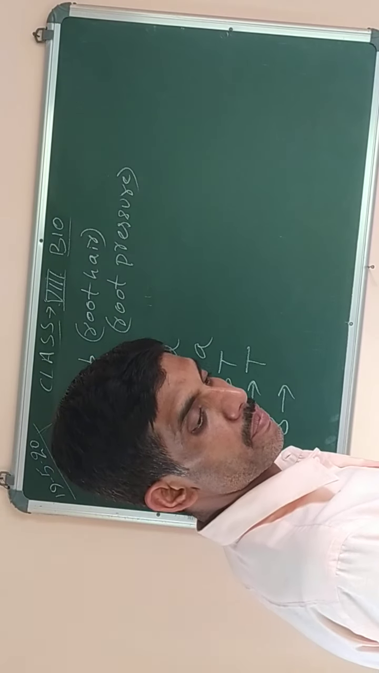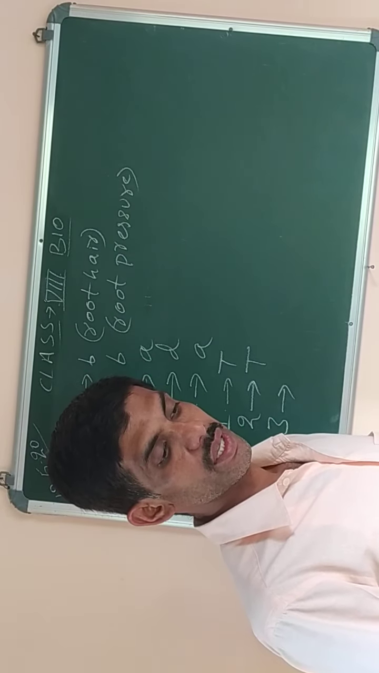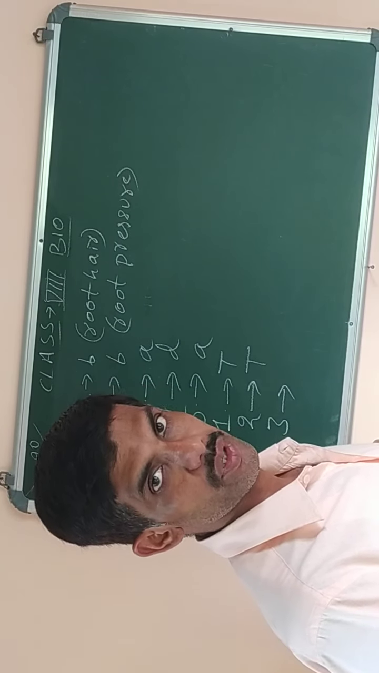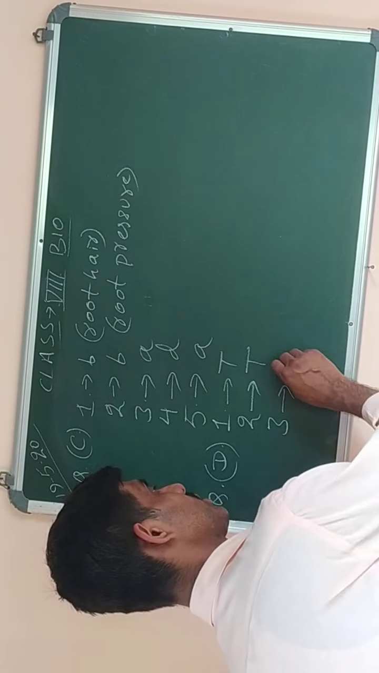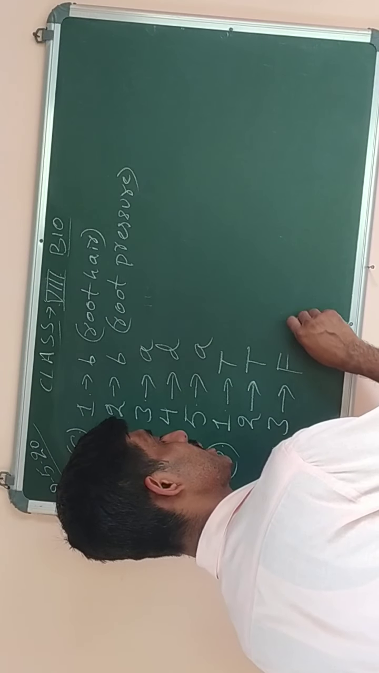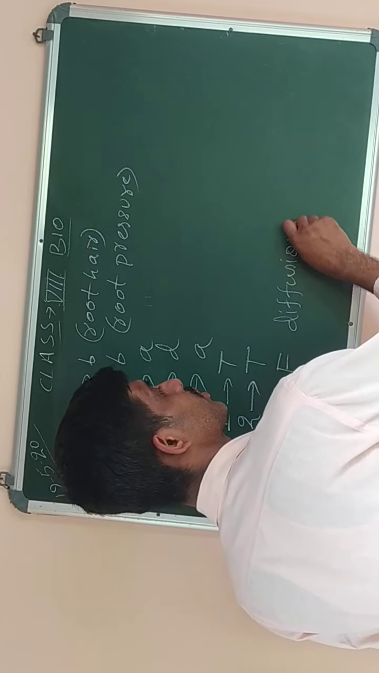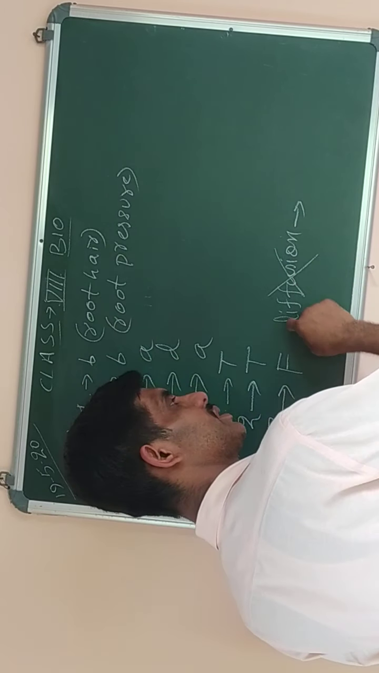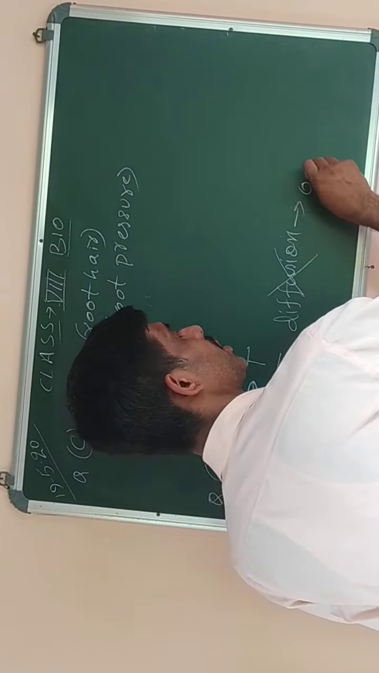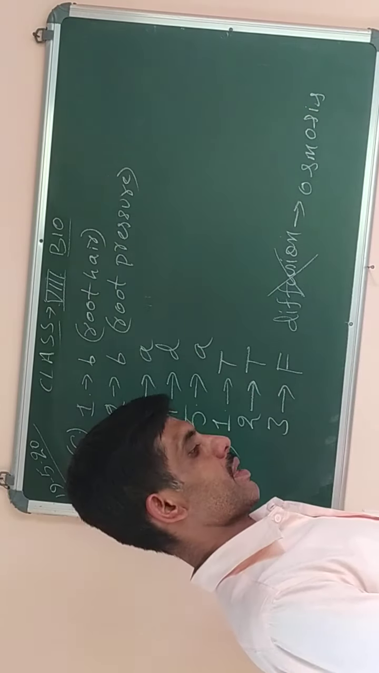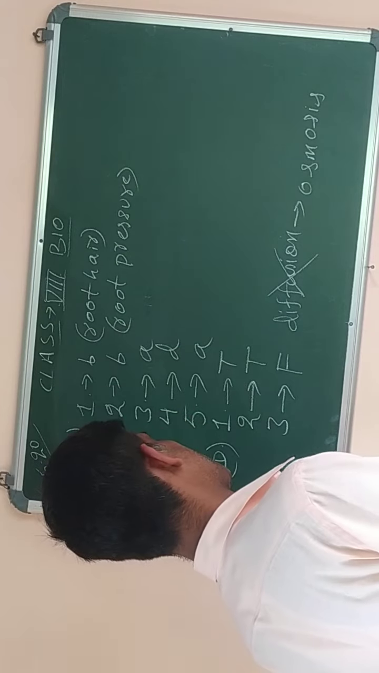Third one is the process which requires a semi-permeable membrane is diffusion. No, this one is false. So we have to cut that word diffusion. Instead of writing the word diffusion, you should mention it. I have cancelled like this. Means this is wrong one. We have to change it with osmosis. Okay. Diffusion should be cut and osmosis should be mentioned there.